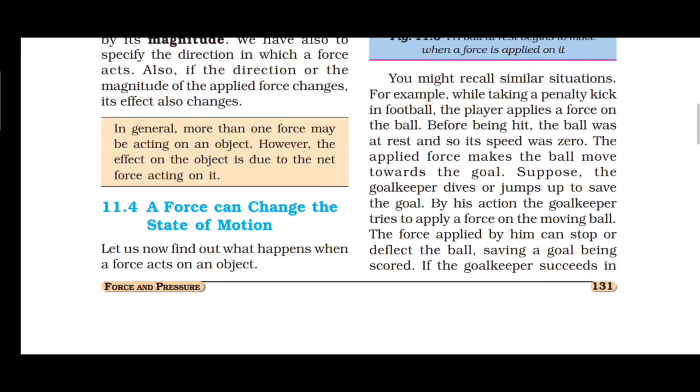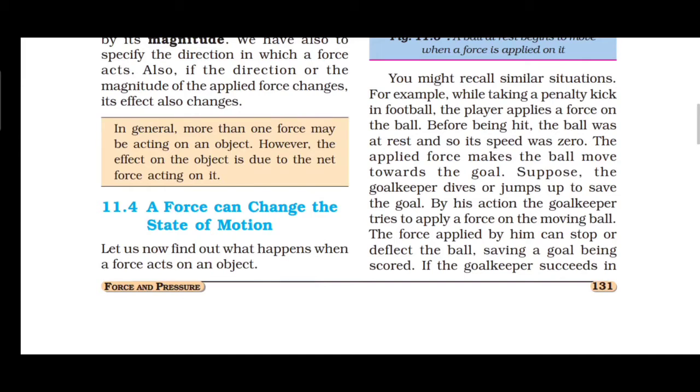Suppose the goalkeeper dives or jumps up to save the goal, what happens? The goalkeeper tries to apply a force on the moving ball, because he is jumping, diving, and he is supposed to stop the ball, right?